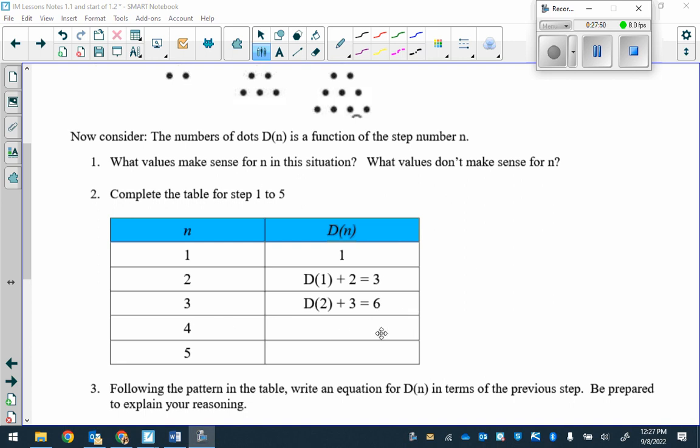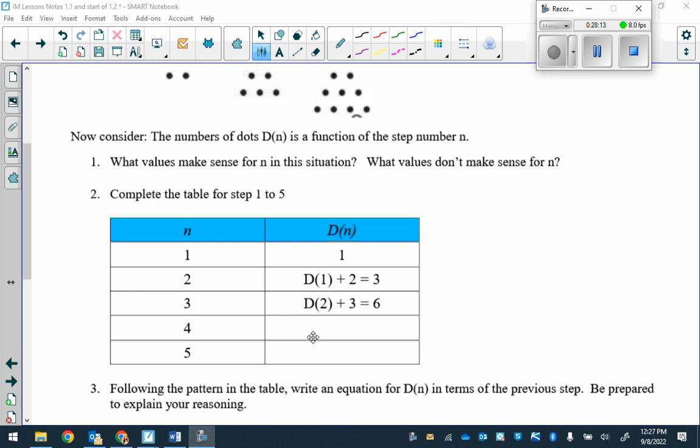Okay? Step 4 would be how many? You see it right in front of you. What would it be? 10, okay? So how can I write, if I'm going from 3 to 6 to now 10? How would I write that?